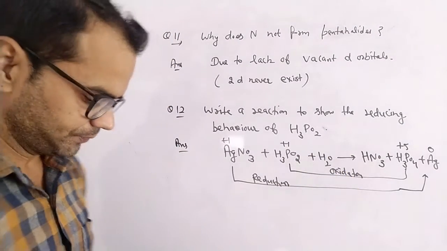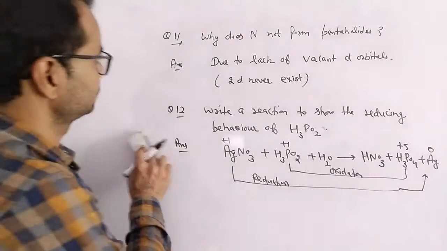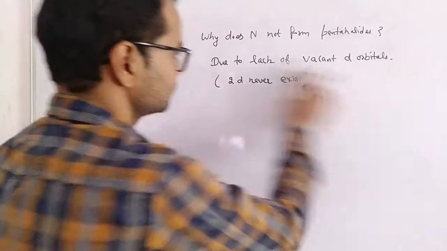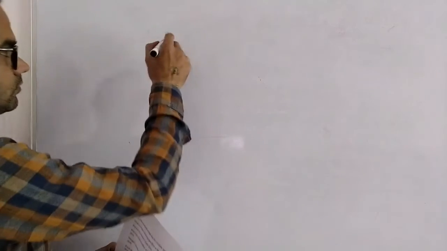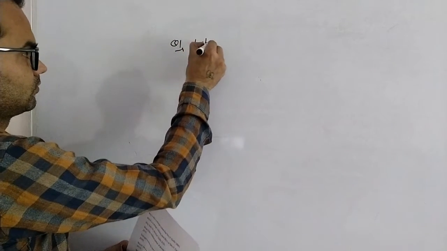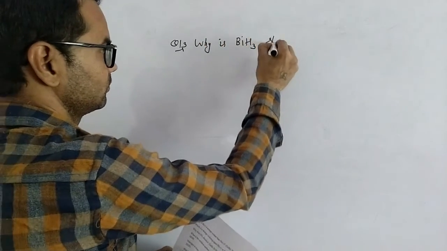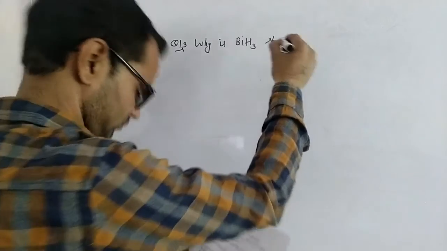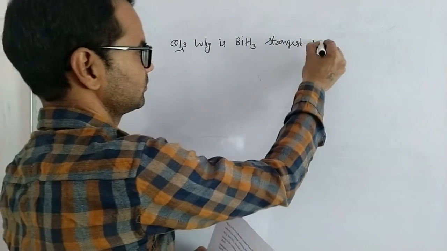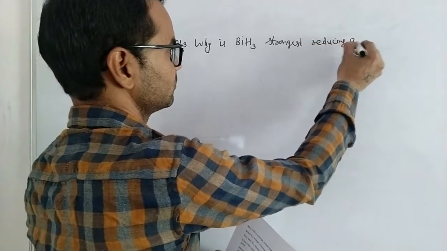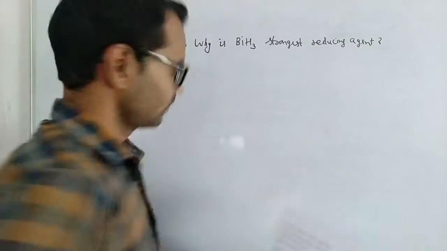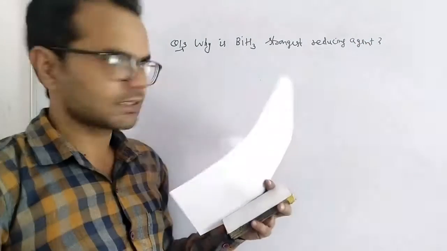Next question is the same one we have discussed already.